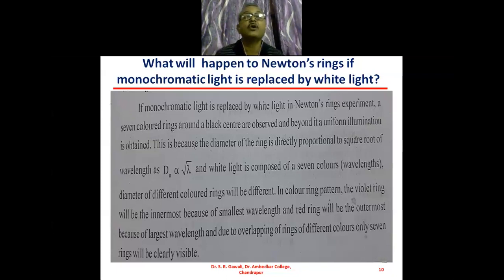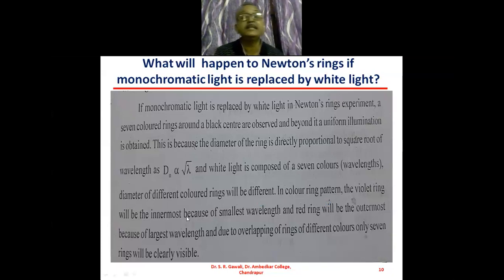This is because the diameter of the ring is directly proportional to the square root of the wavelength. So dn is directly proportional to the square root of wavelength. And white light is composed of 7 colors, so the diameters of the different color rings will be different. In the color ring pattern, the violet color will be innermost, as I have told you previously.